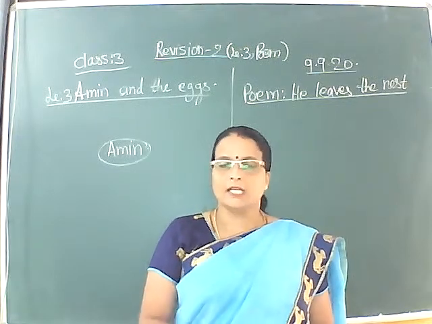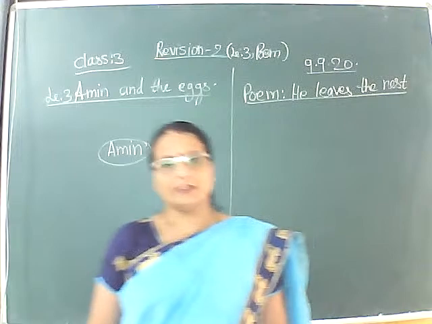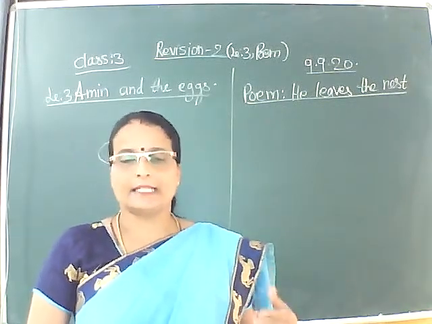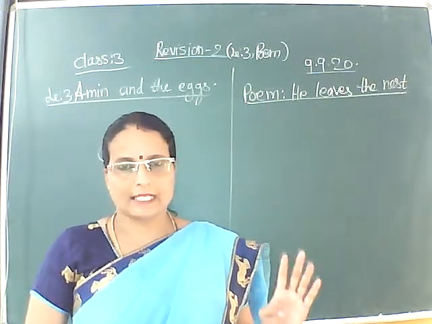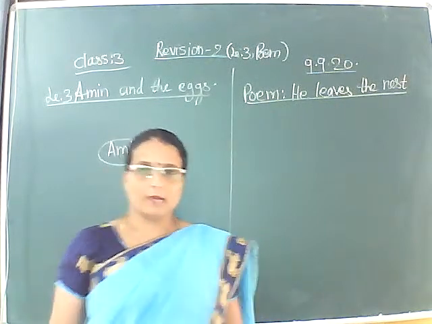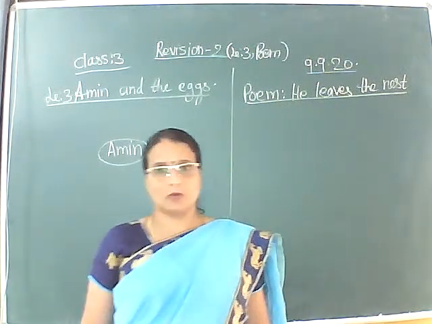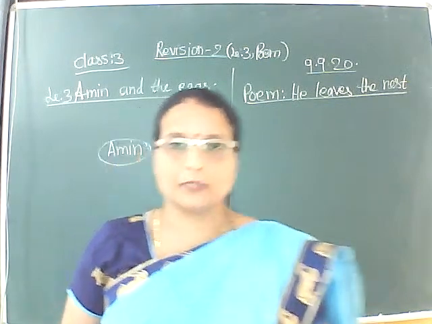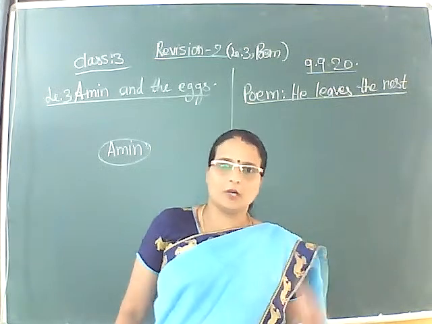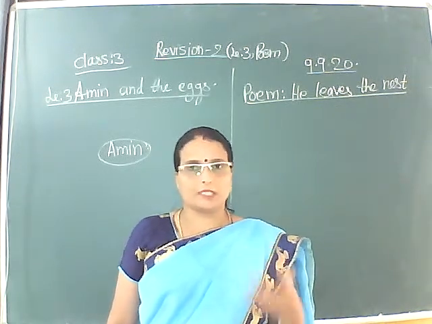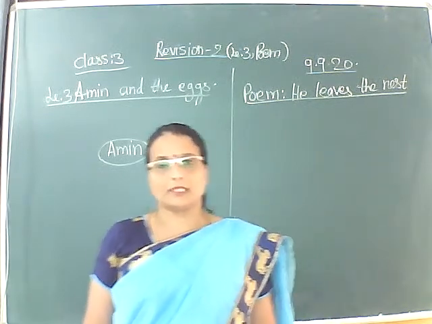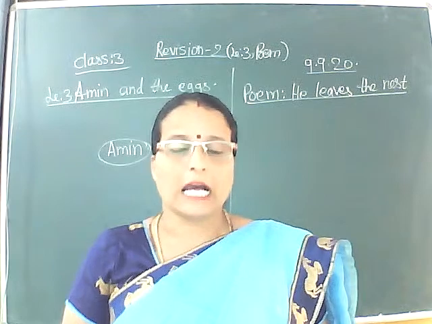So he says he lost a huge amount in business because Amin had taken 12 hard-boiled eggs from him and didn't repay it on time. So he demanded 500 silver coins, which is a very huge amount, like 5,000 rupees. For 12 boiled eggs, 5,000 rupees. Can you imagine? It is such a huge amount which the merchant was asking for 12 hard-boiled eggs.